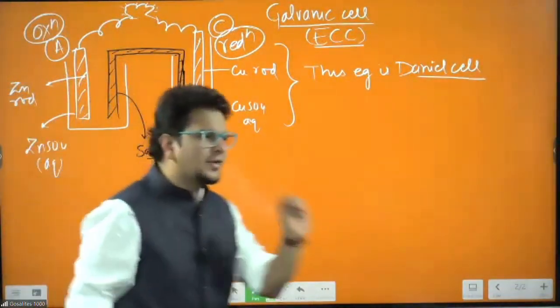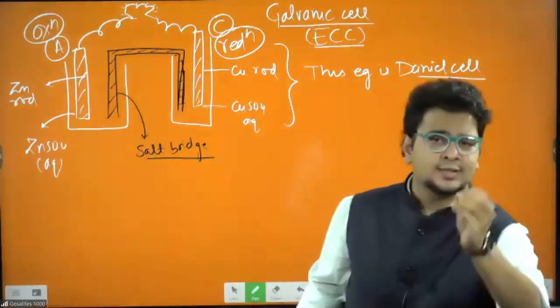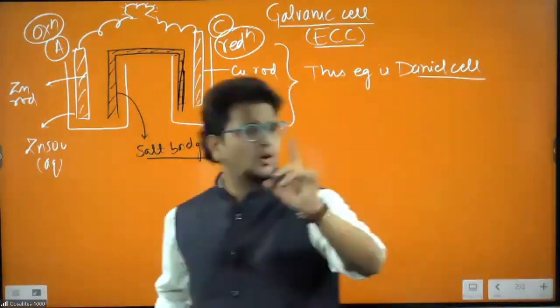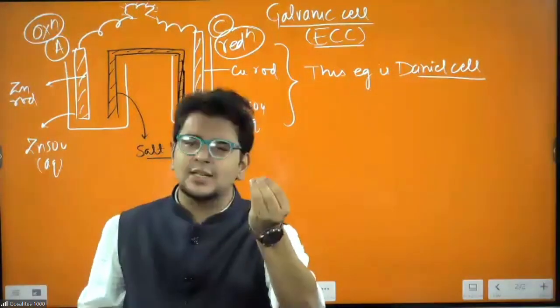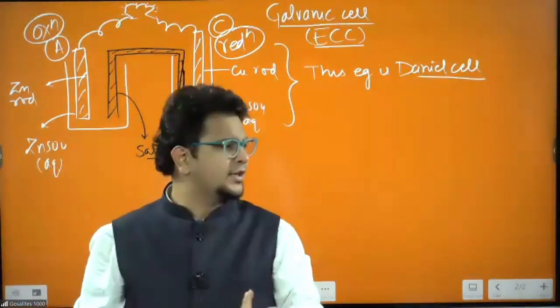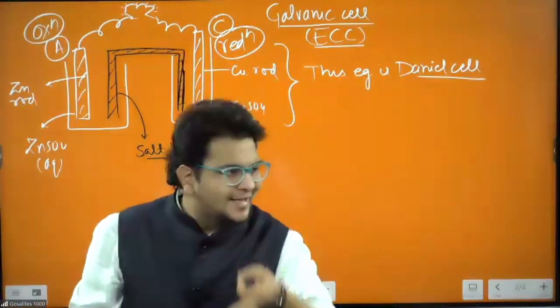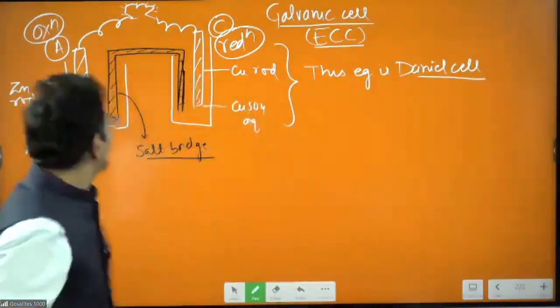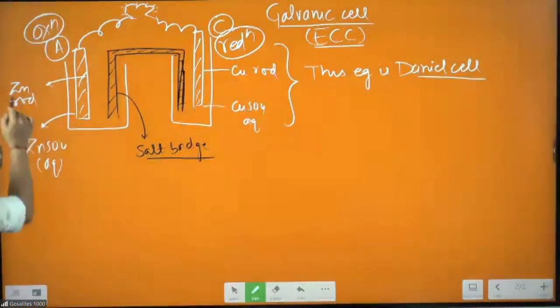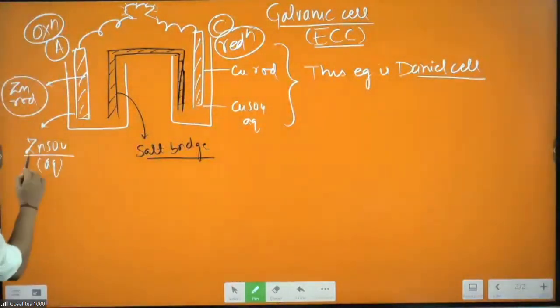Assuming that everyone knows the meaning of oxidation and reduction, still I will say one line, and I will not repeat it again throughout the lecture. Whenever the oxidation state increases, it is oxidation; when the oxidation state decreases, it is reduction. Clear? So now you have to make the oxidation reaction between zinc and ZnSO4. So zinc and Zn2+.